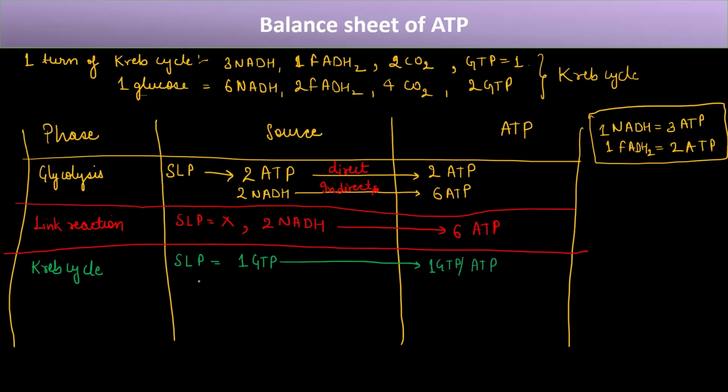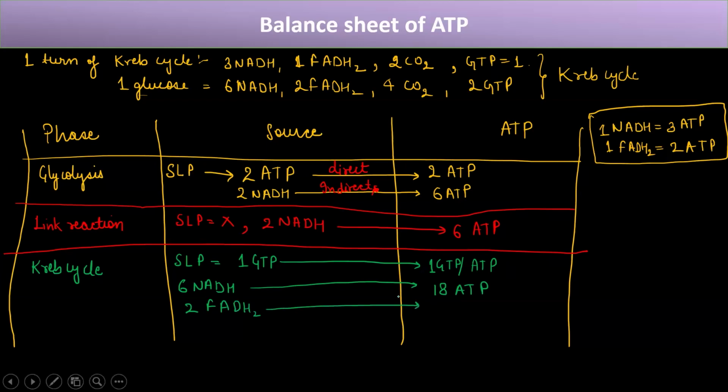And then we have 6 NADH, and these 6 NADH will go and produce 18 ATP. Then we have 2 FADH2, and these 2 FADH2 will produce 4 ATP.